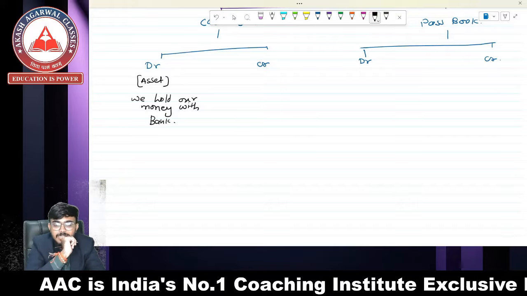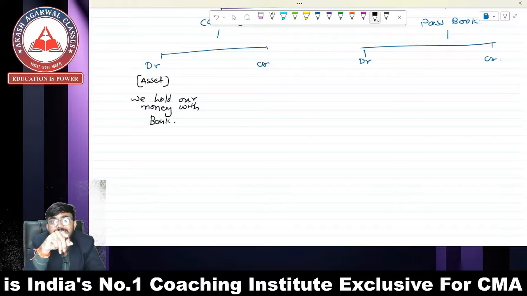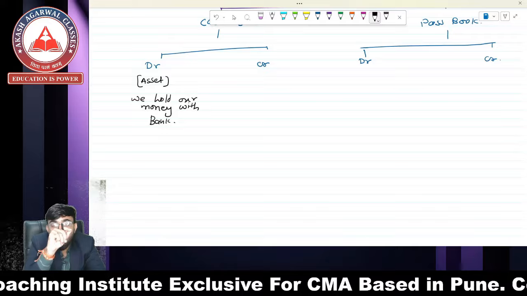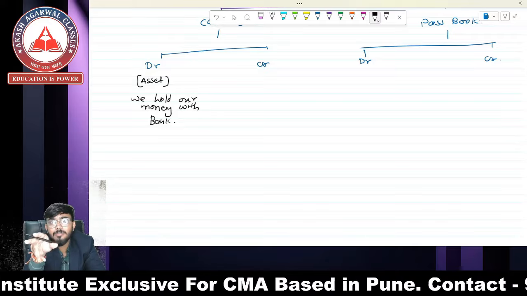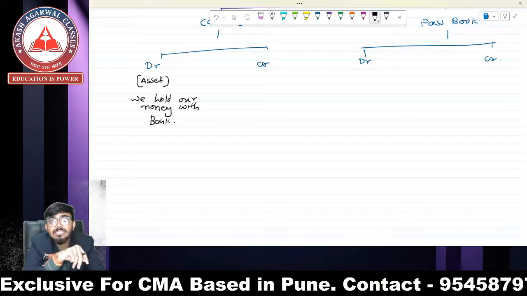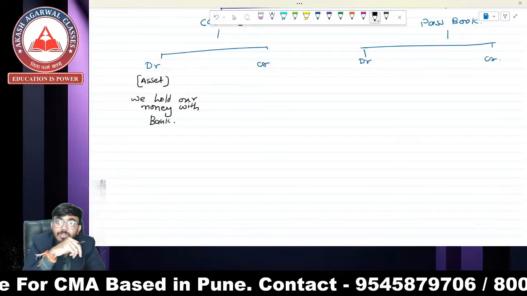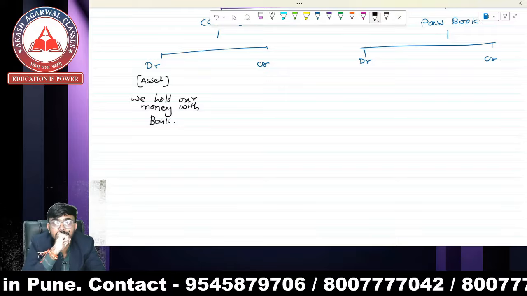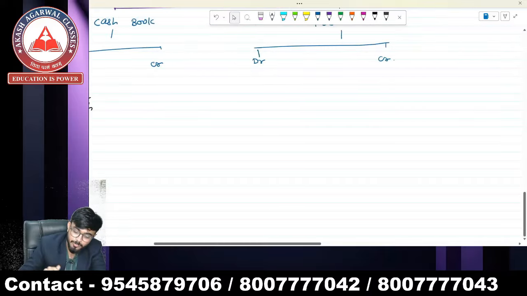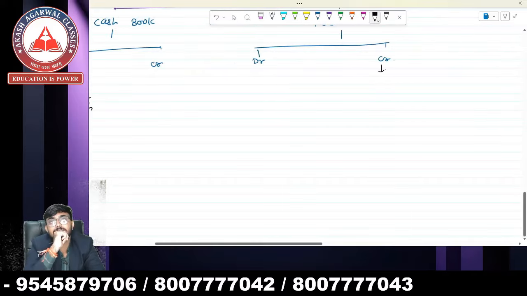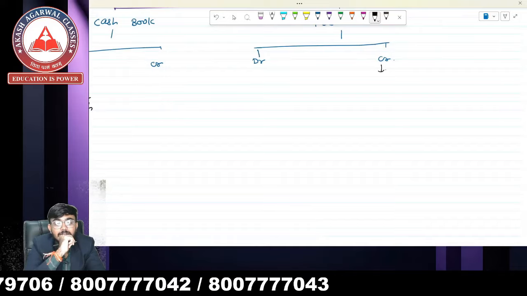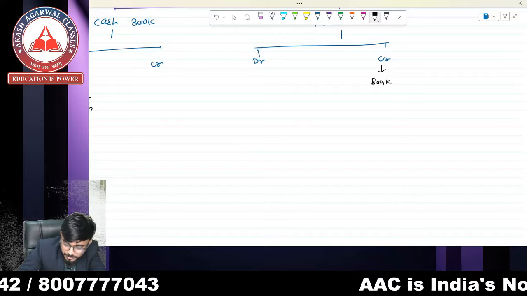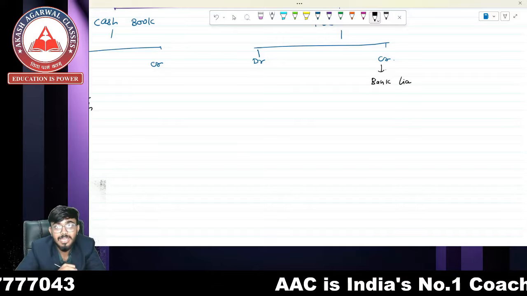It is an asset for me. But at the same time, when I deposited the money with the bank, that amount which the bank has is not the bank's own money. It is my own money, and it is a liability of the bank, because the bank has to repay that amount to me. It means it has a credit balance, and it is a liability of the bank and not mine. It is an asset for me and a liability for the bank.